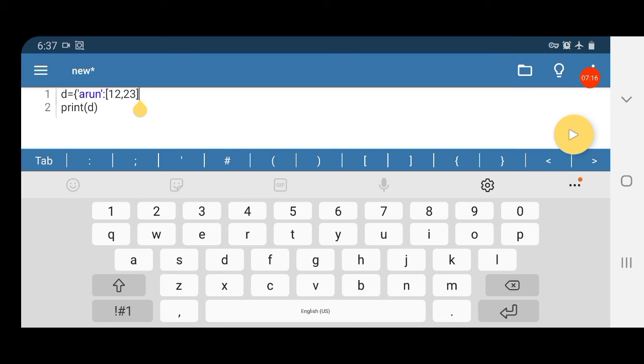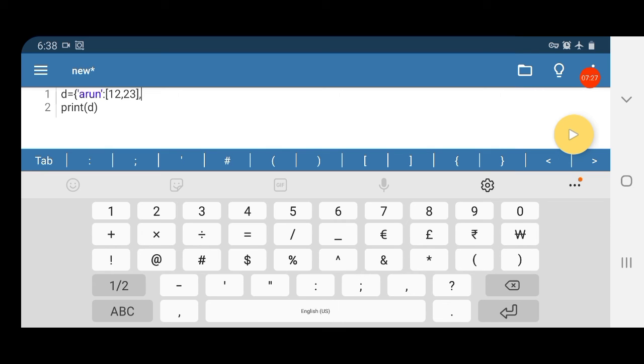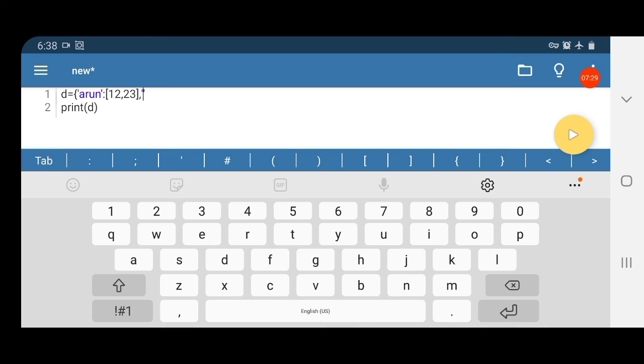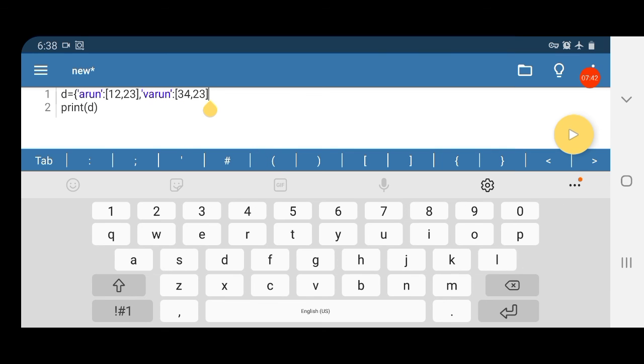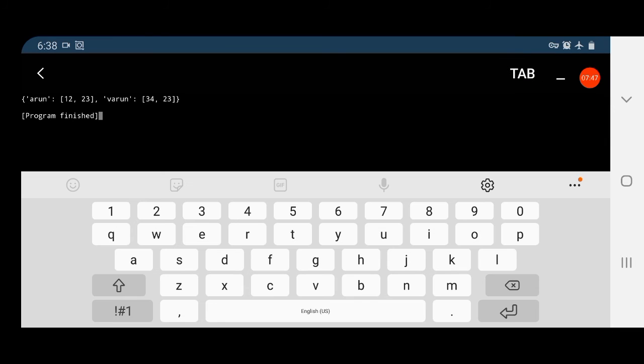So this is a key value pair, comma, next key value pair. Next key is Varun, colon, square brackets. Now closing the brace. Now it is printed. You can see Arun is given first, then Varun.